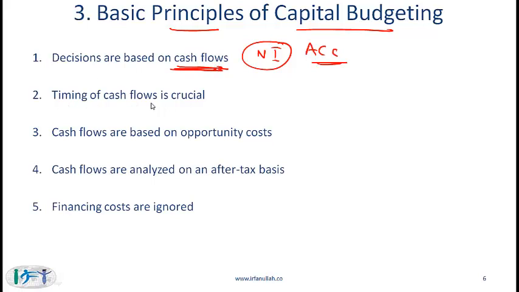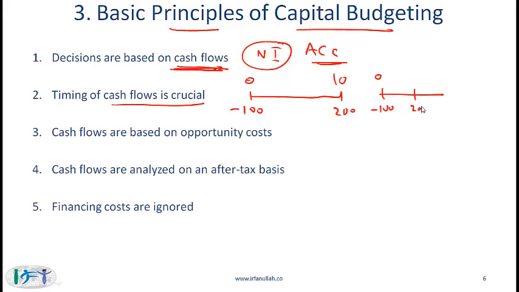Timing of cash flows is crucial. This connects with the concept of time value of money. If you are doing a project and you invest, say, 100, in project 1 you get back 200 at the end of year 10. In project 2 you get back 200 at the end of year 1. The amount of cash flow is the same, but clearly receiving that money sooner makes this project more profitable.